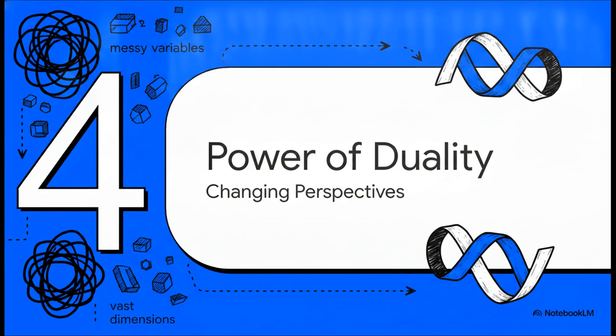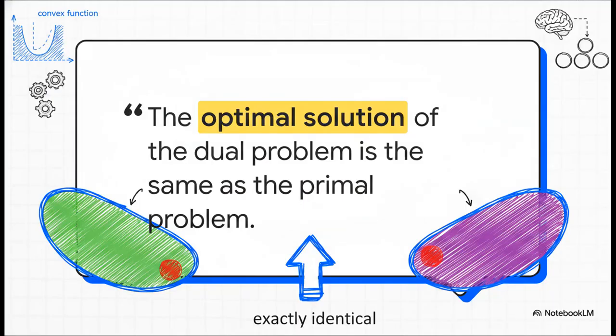Which brings us to Section 4, the power of duality. Because sometimes an optimization problem is just way too mathematically messy or high-dimensional to solve head-on. Luckily for convex problems, we get to enjoy something called strong duality. As this quote perfectly sums it up, the optimal solution of our original, or primal problem, is exactly identical to the optimal solution of a secondary, dual problem. This is huge. It means we can safely flip our entire perspective, completely change the math, and still not lose the right answer. How wild is that?